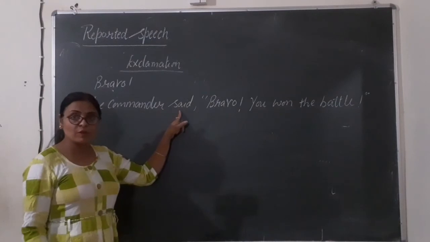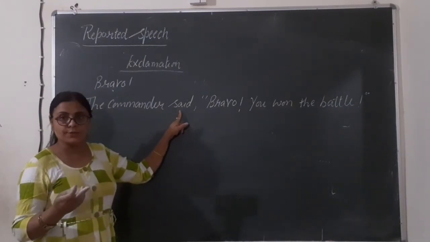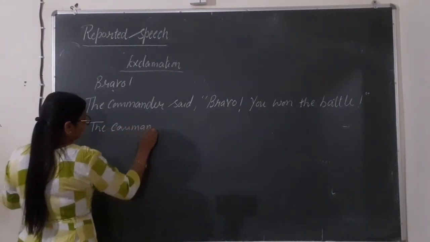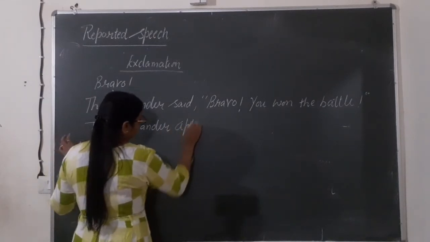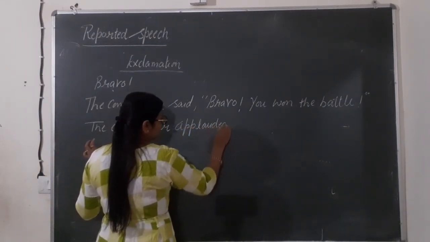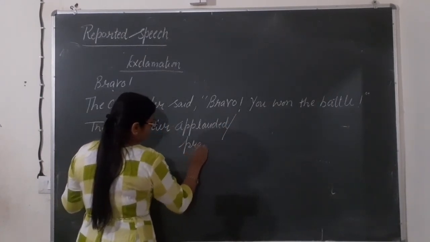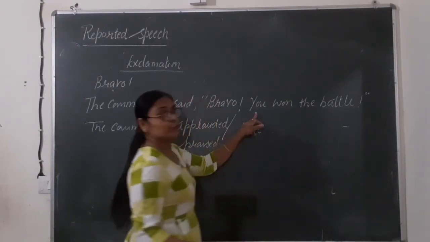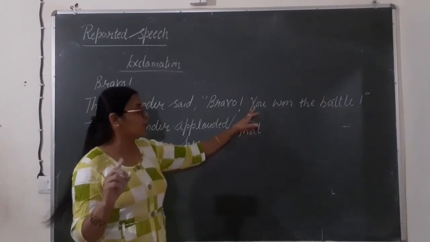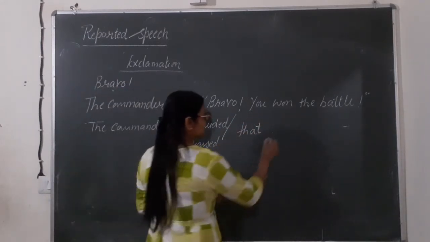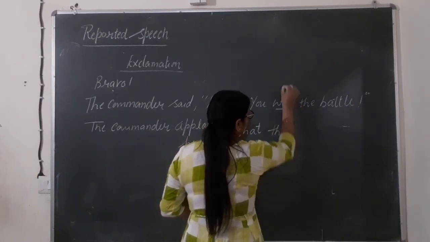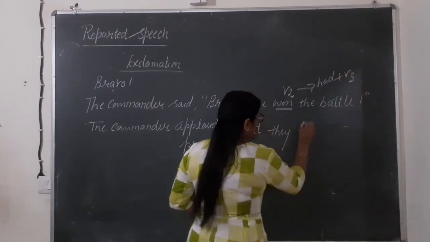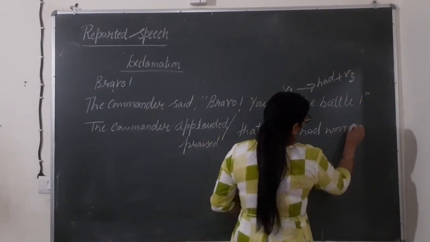So here exclaimed will not be used. We will use applauded. The commander applauded, meaning praised. You can also write praised. The commander praised that you. Now you here can be one person or more than one person, so we are writing here they. Won is the second form of the verb and this will be changed into had plus third form. They had won the battle.